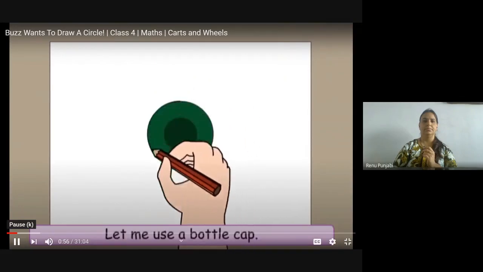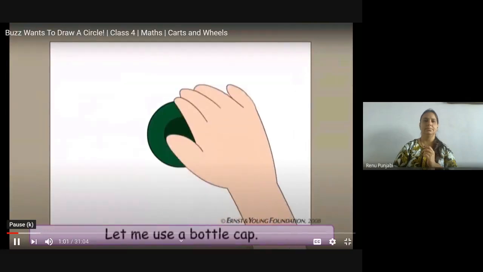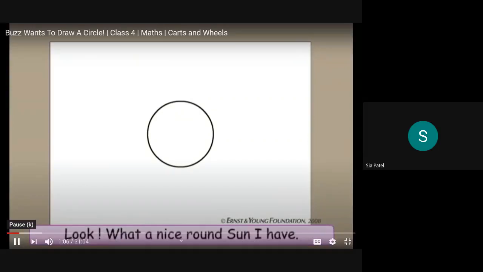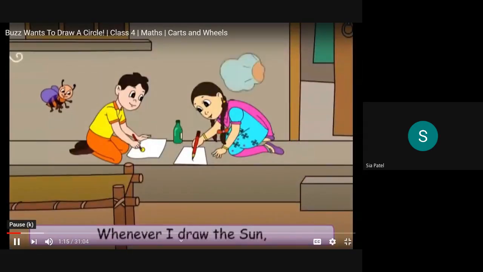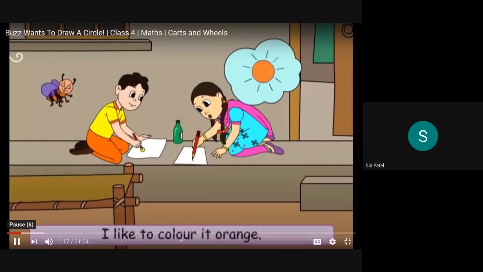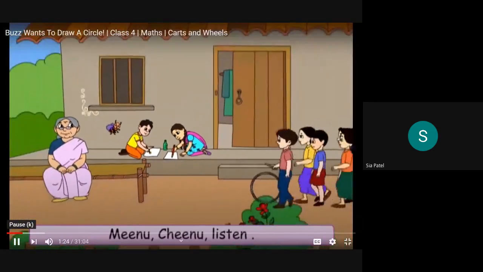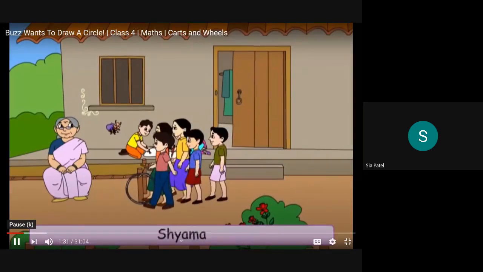Let me use a bottle cap. Look, what a nice round sun I have. I will color it yellow now. Whenever I draw the sun, I like to color it orange. But I like yellow. Meenu, Chinu, listen. Sahil, Sheila, Gopi, Shama and Jitu have come to our house to play.